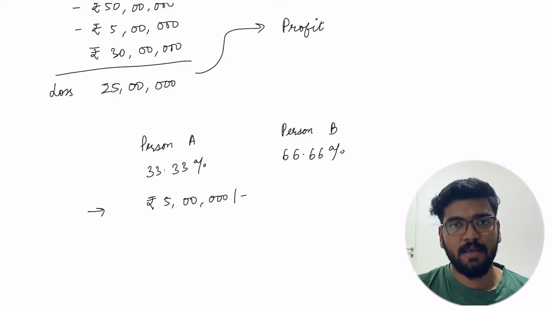Hence, person A can make a maximum loss of rupees 5 lakh. So as discussed, if the value of land goes down to 30 lakh rupees, person A can easily call off the agreement, making a maximum loss of only 5 lakh rupees, which is the upfront fee